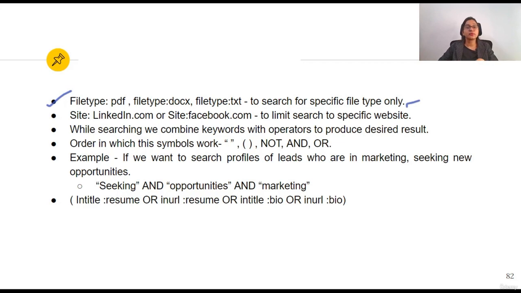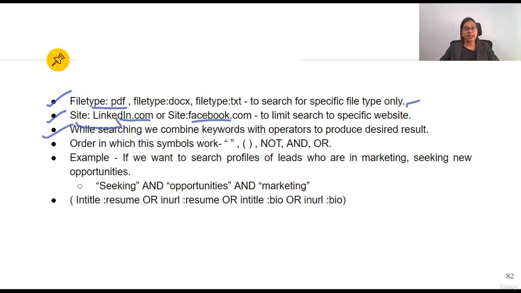Whatever rules we are studying in Boolean search strings, as I already told you, are not just for LinkedIn. They can be used on any platform, be it Google, Bing or any search engine. So if we want a particular resume in a particular kind of file type, we can use this kind of syntax. If we want resumes from a particular site, say only on LinkedIn or only on Facebook, we can use this kind of syntax.